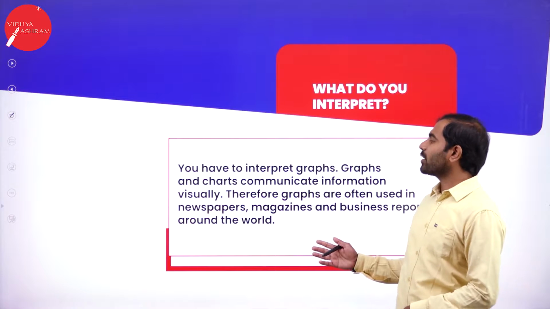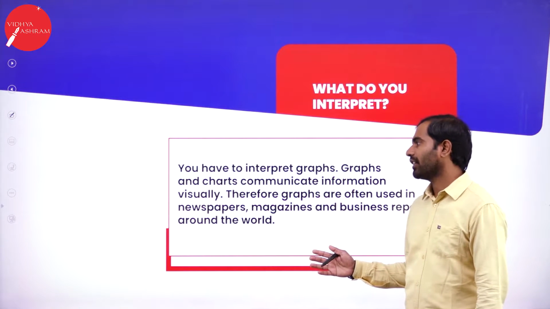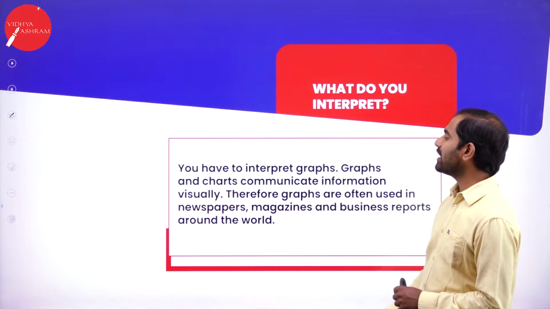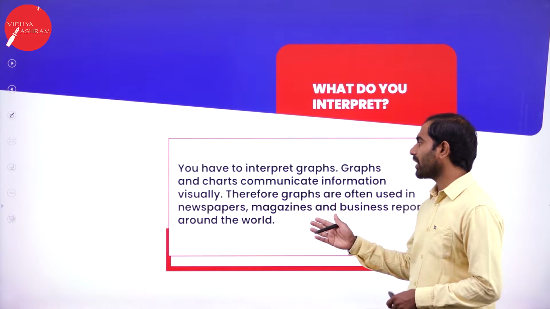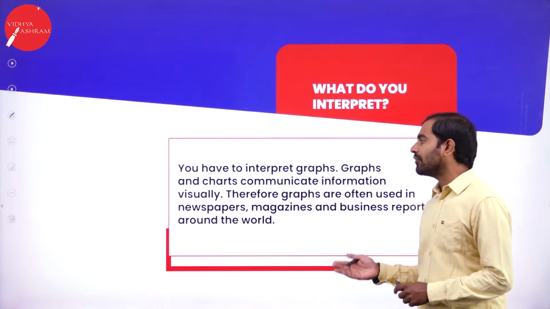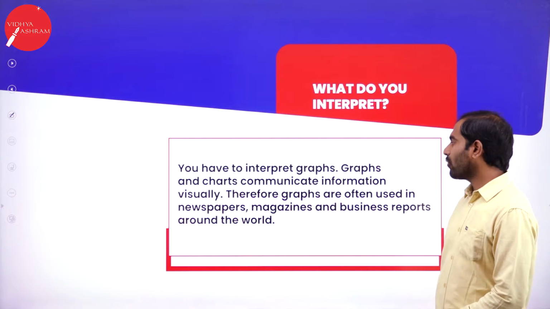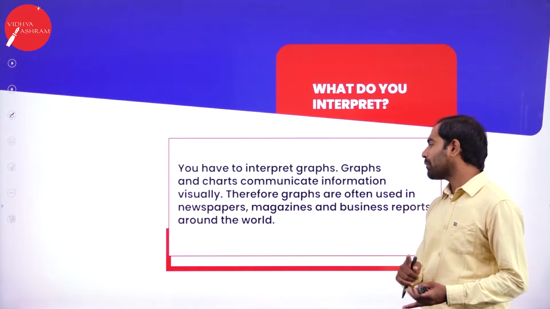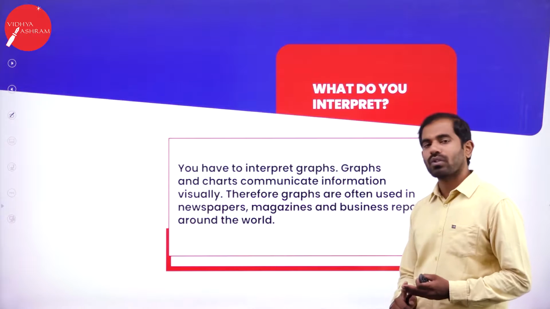So what do you interpret in report writing? As you know, report writing is a writing skill, and what do you interpret? You have to interpret graphs. Graphs and charts communicate information visually. Therefore, graphs are often used in newspapers, magazines, and business reports around the world.